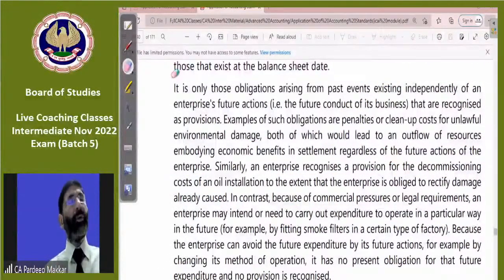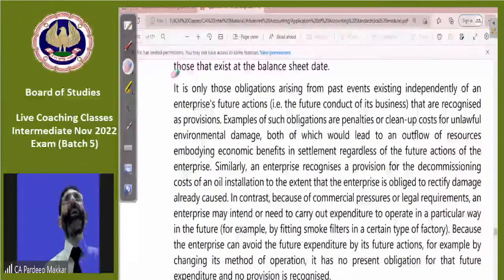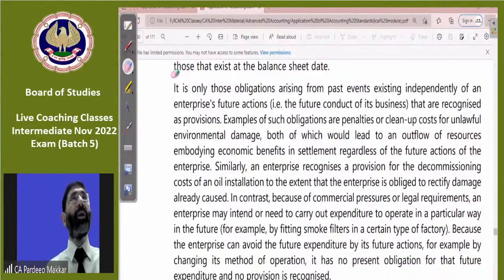Embodying economic benefit means where we have some benefits which have value. Value based benefit, which we can value in money form, we call economic benefit. And embodying means we will receive them.